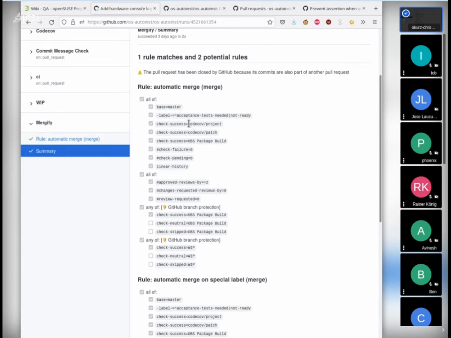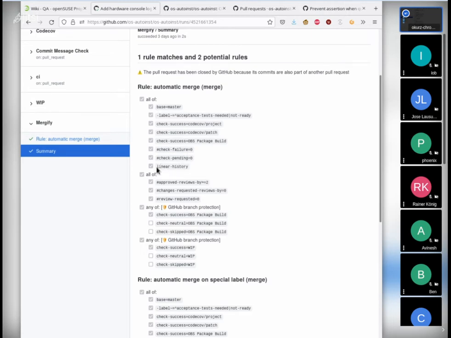We require that the check succeeds for CodeCov project and CodeCov patch and OBS package build. There must be no failures and there must be no pending jobs. It could be that these checks apply successfully, but there are some other jobs which are still pending and then we don't want to merge yet. So this is why we have that.